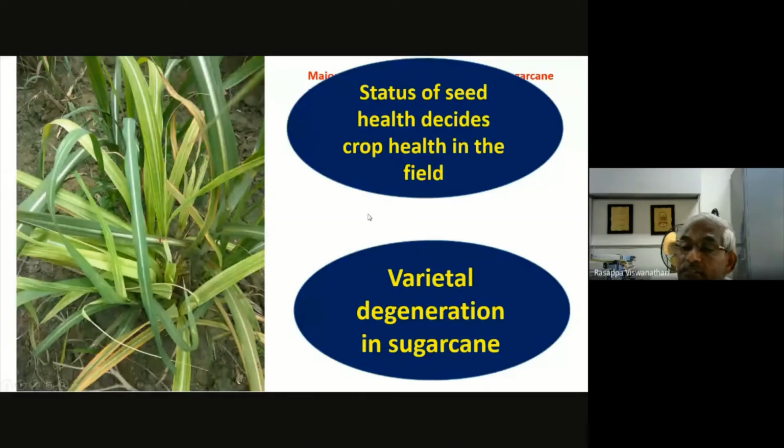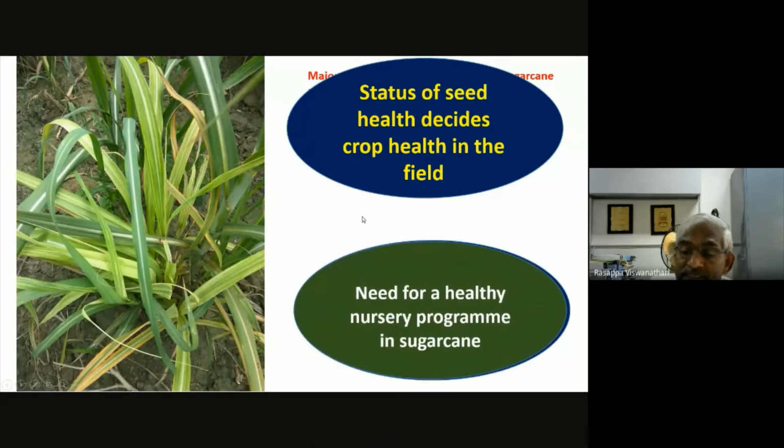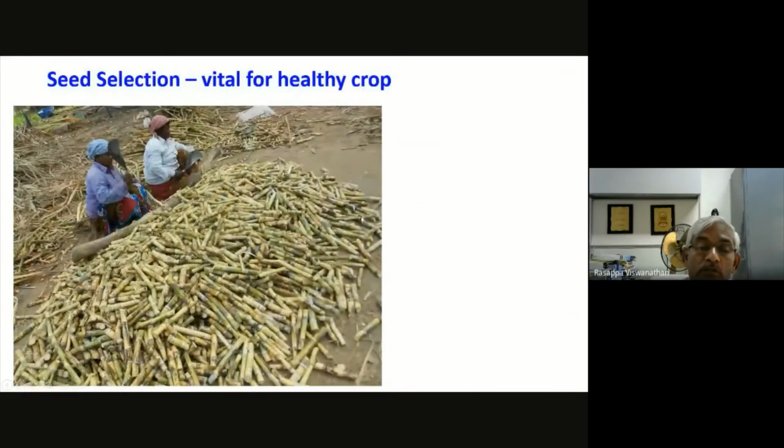The status of seed health decides the crop health, and for that what we need is a healthy seed nursery program. So focus your attention on this. This is what normally happens in the factory areas: everything looks attractive, and people are very happy to receive seed like that and they plant it.